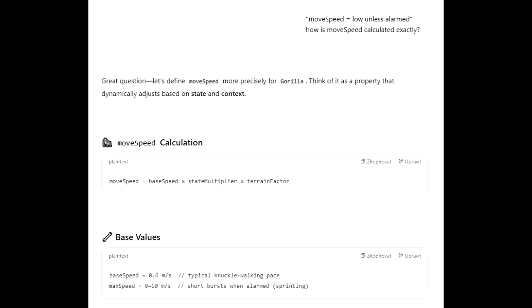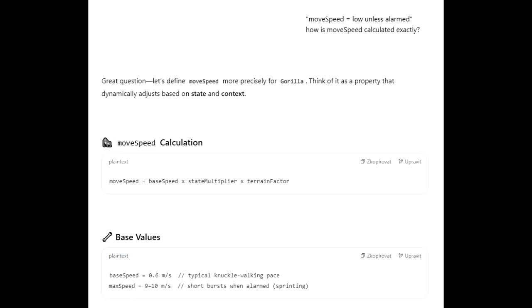But the user isn't done with move, are they? They latch onto that move speed parameter mentioned earlier. They want to know exactly how it's calculated. They remember reading speed is low unless alarmed. Right, they want the formula. And they get one, a quantitative model the source provides. Move speed = base speed × state multiplier × terrain factor. Okay, that's straight out of game development or physics simulation. Speed isn't just fast or slow, it's calculated based on variables.